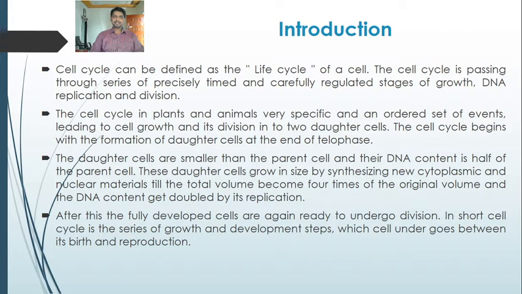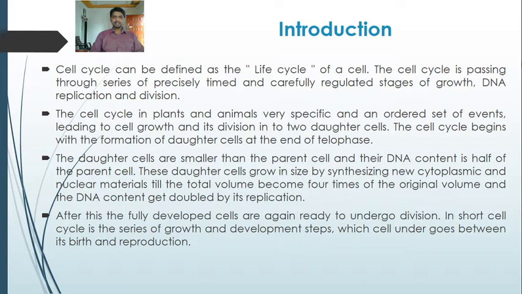The cell cycle begins with the formation of daughter cells at the end of telophase. Telophase is the last phase in the cell cycle, and at its end, two daughter cells have been formed from the single parental cell.